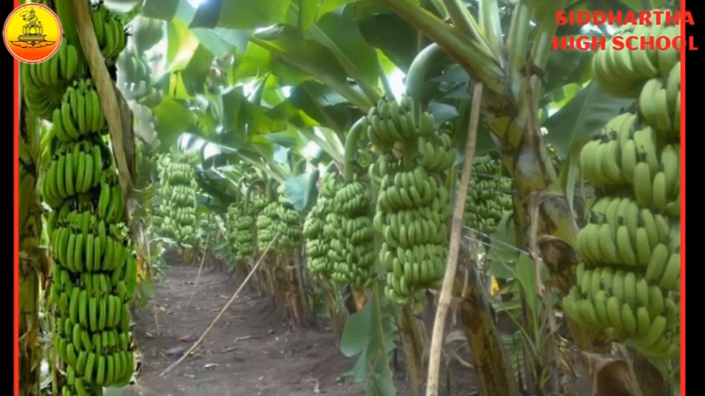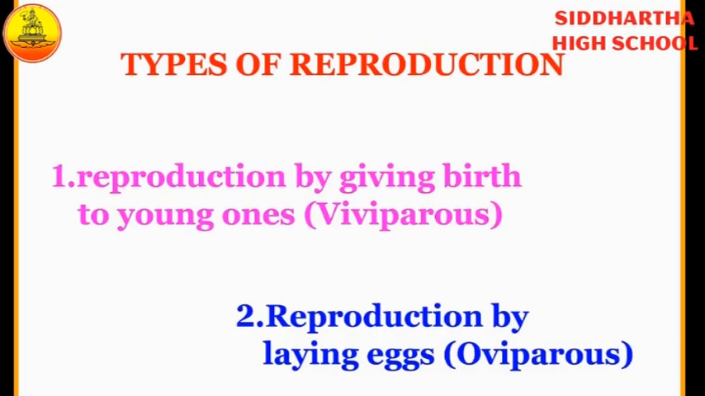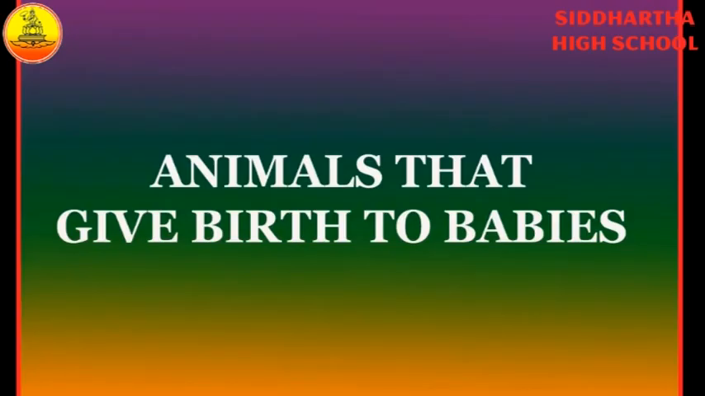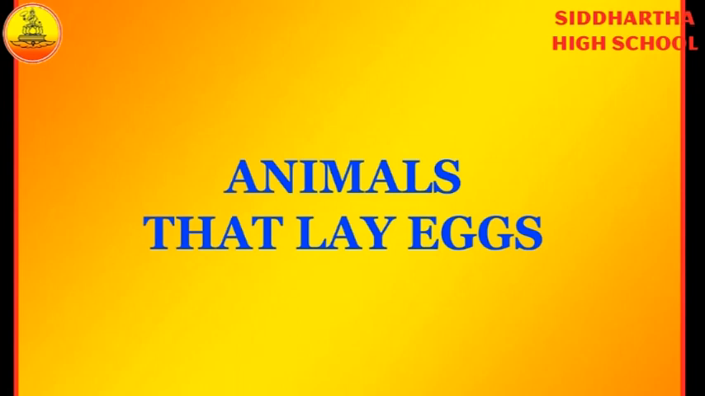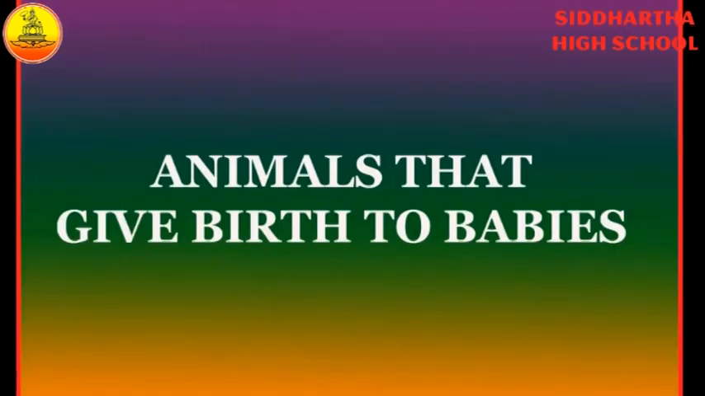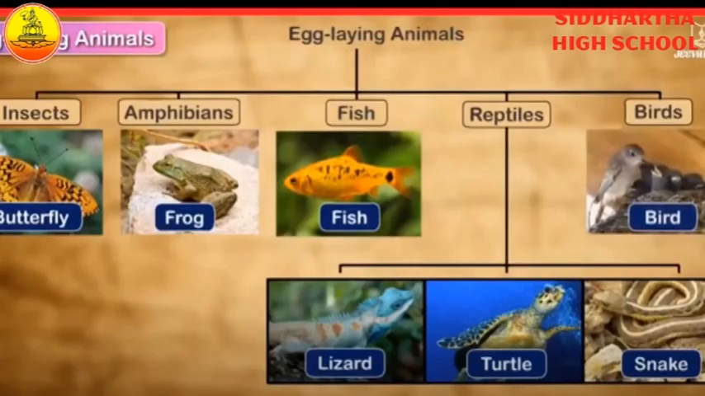Okay. And next, how many ways are there in reproduction? The reproduction ways are two. One is giving birth to young ones, and second one is laying eggs. Giving birth to young ones is called viviparous. Viviparous examples: all animals and human beings. And laying eggs is called oviparous. Oviparous examples: snakes, tortoises, crocodiles. These are examples of laying eggs.